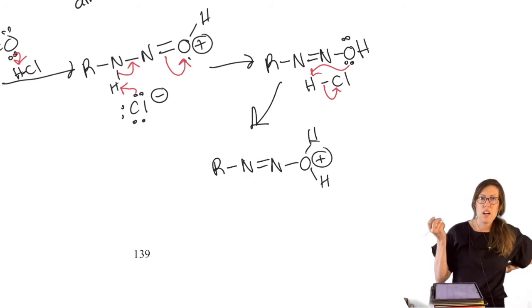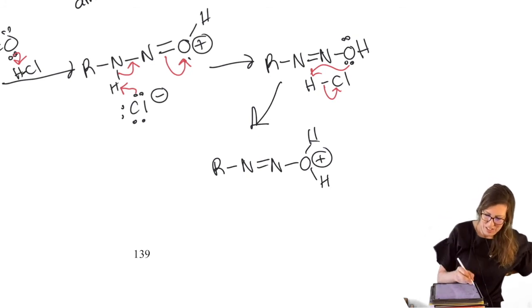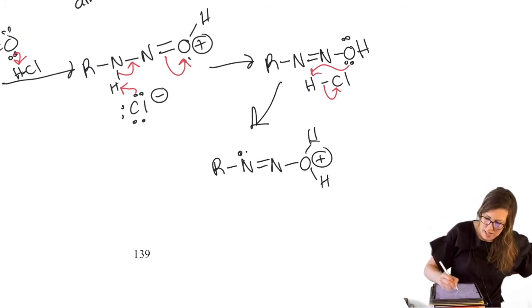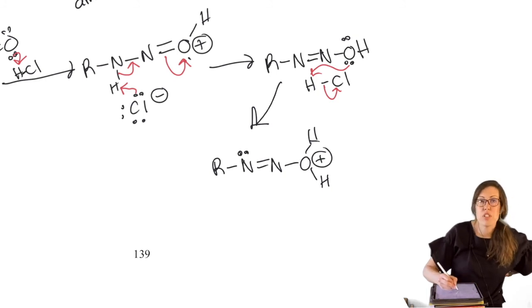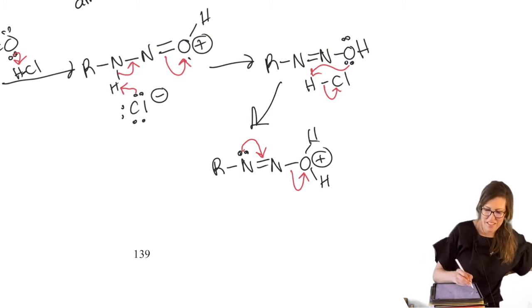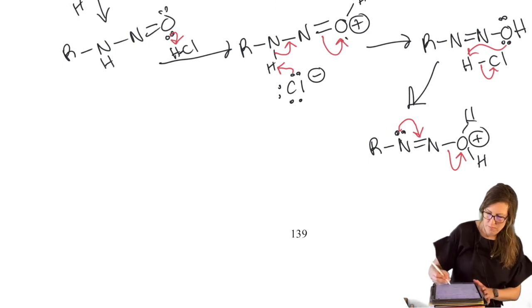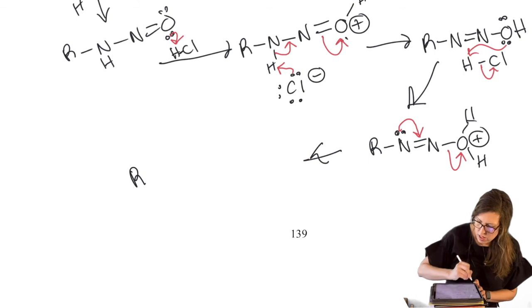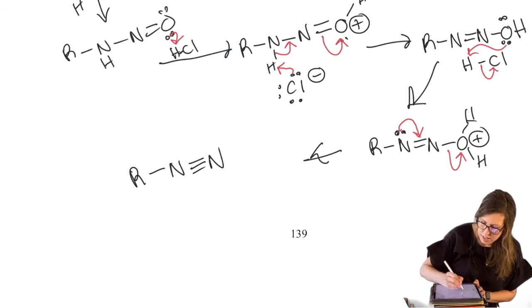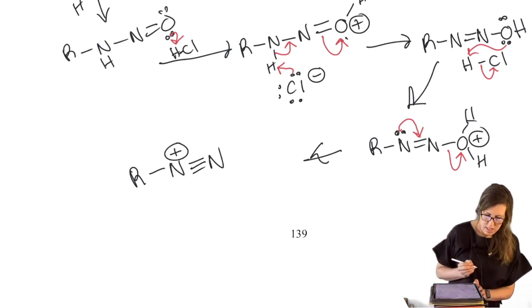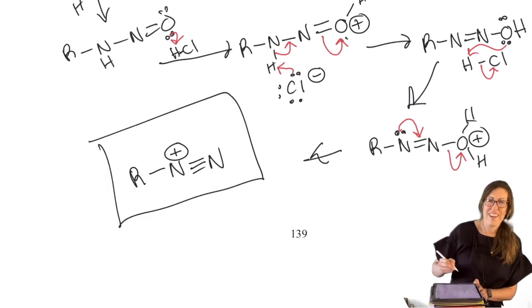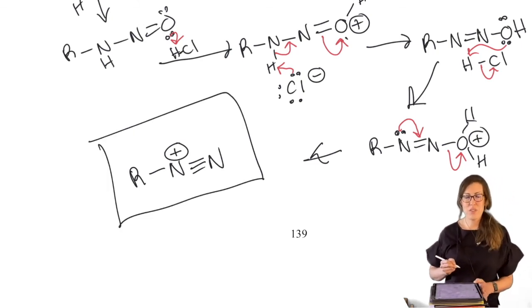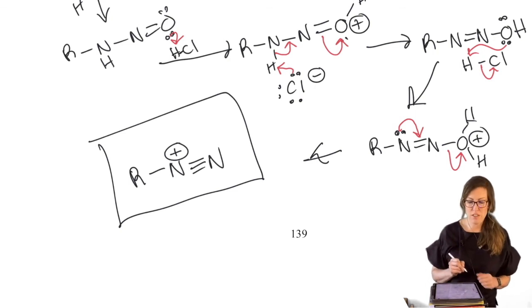Water, our favorite leaving group, right? So while we're at it, let's push all those arrows to form our triple bond to expel the water. And where are we? Here we go. R, N, N, and that's the positive charge there. Bingo, diazonium ion with a great leaving group ready to do substitutions on that R group, okay?